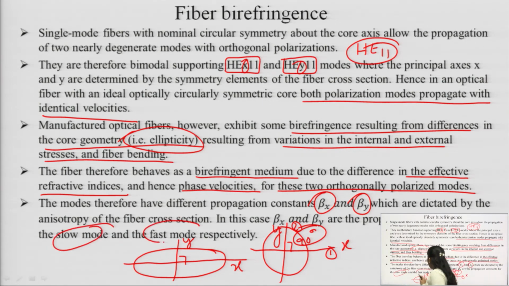So, for circular symmetry it is okay, but when it gets elliptical symmetry due to various reasons which occur in the manufacturing process, the fiber properties get distorted, and now we have two modes having different propagation constants beta x and beta y, due to different phase velocity, refractive index, and various other parameters. One mode is now the fastest and one is the slowest.